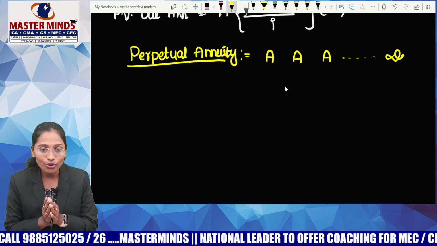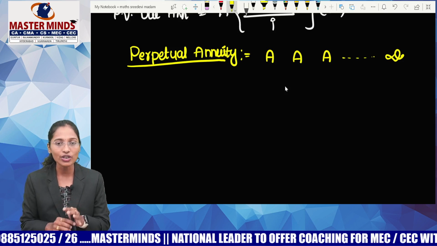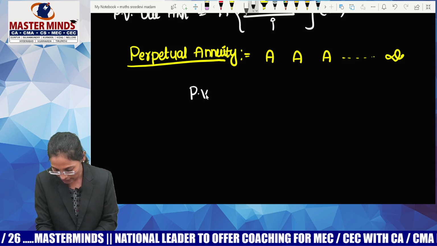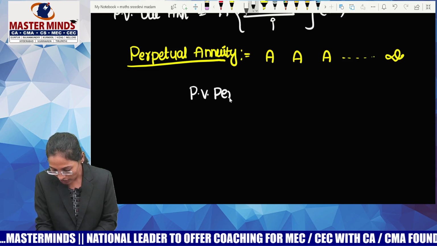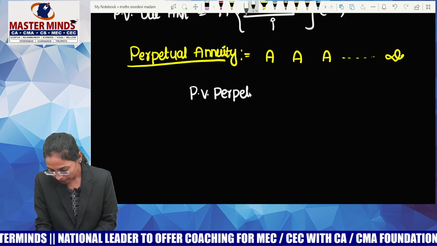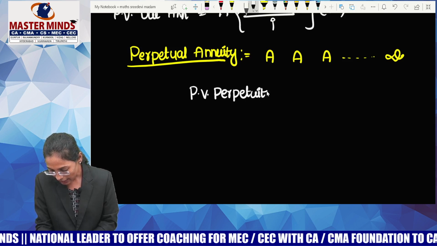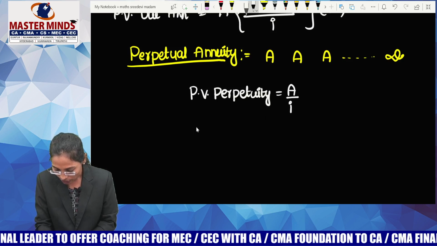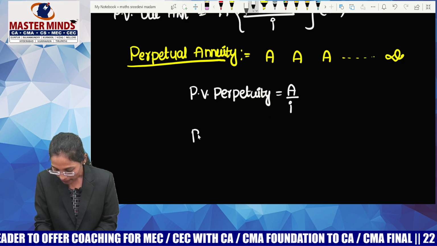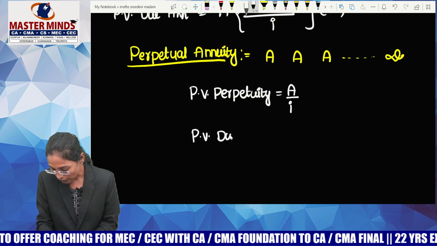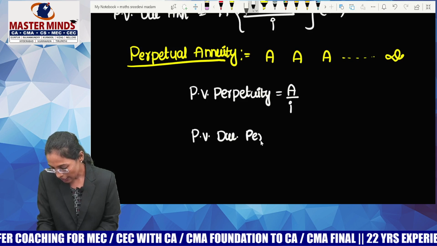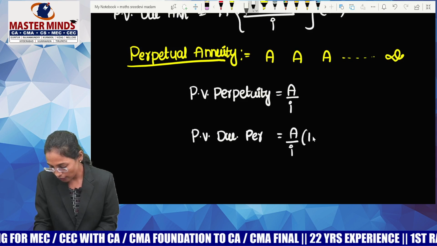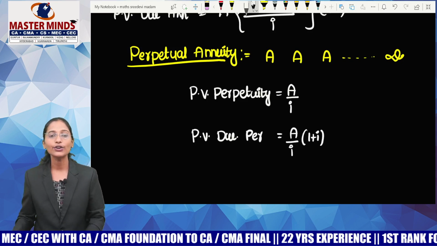I am just able to calculate the present value of perpetual annuity, and the formula for the present value of perpetual annuity is: present value of perpetuity, which is ordinary, is A by I, and the present value of perpetuity, which is due, present value of due perpetuity, is A by I into (1 plus I). What is the formula for present value of due perpetuity? A by I into (1 plus I).